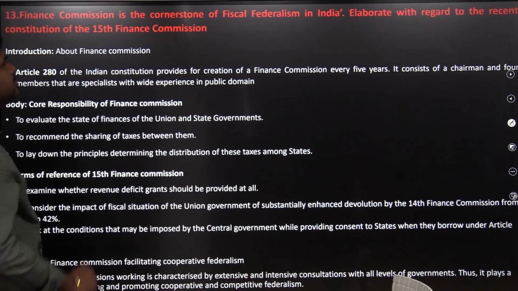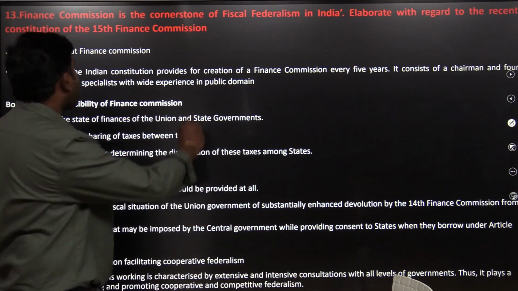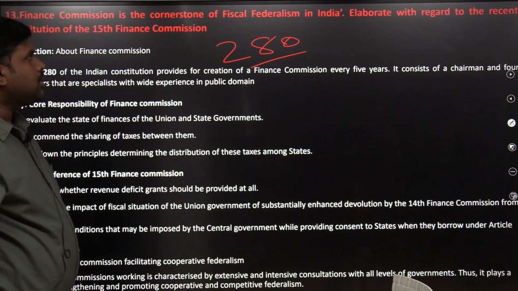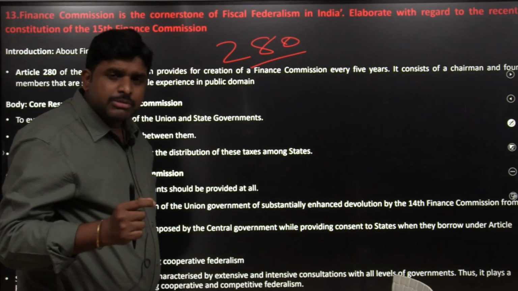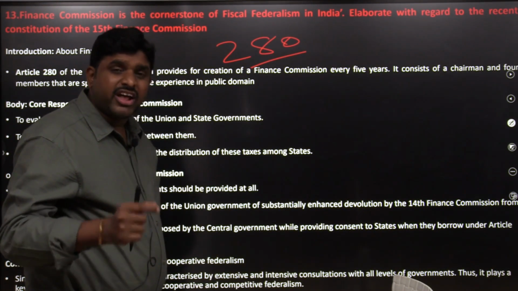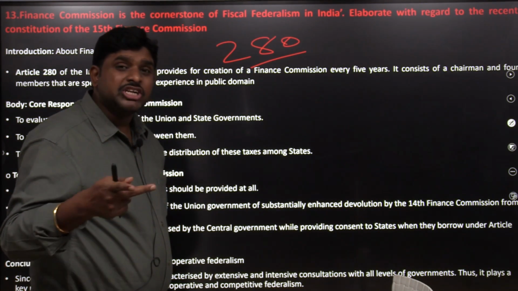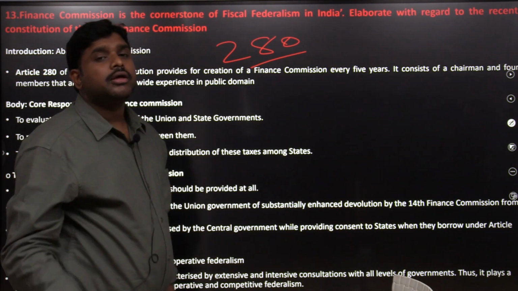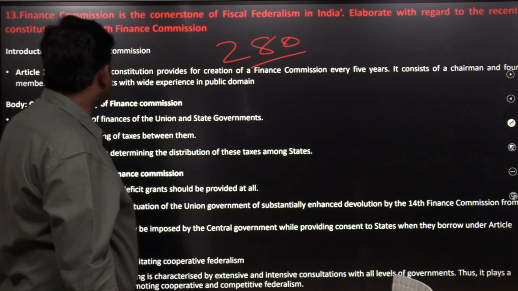Similarly, Finance Commission is a cornerstone of fiscal federalism, under Article 280 of the Constitution. Why? Because the Finance Commission of India will be recommending to the government the devolution of funds which are collected by the center and which will be distributed between the center and the states. The Finance Commission recommendation is a very important advice.